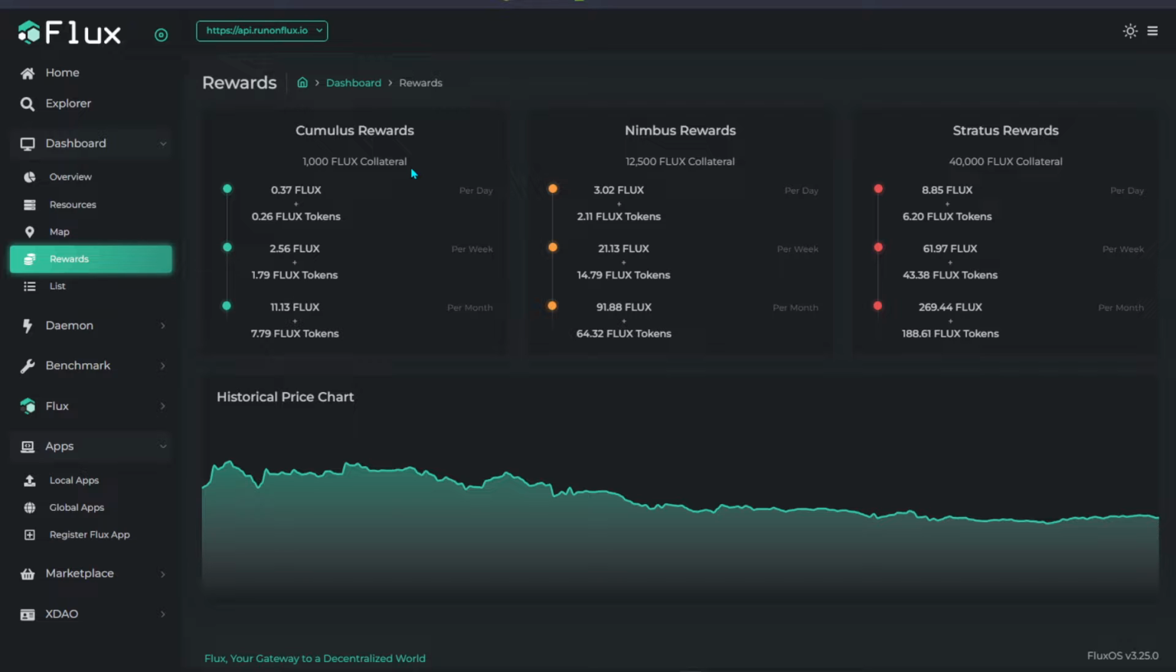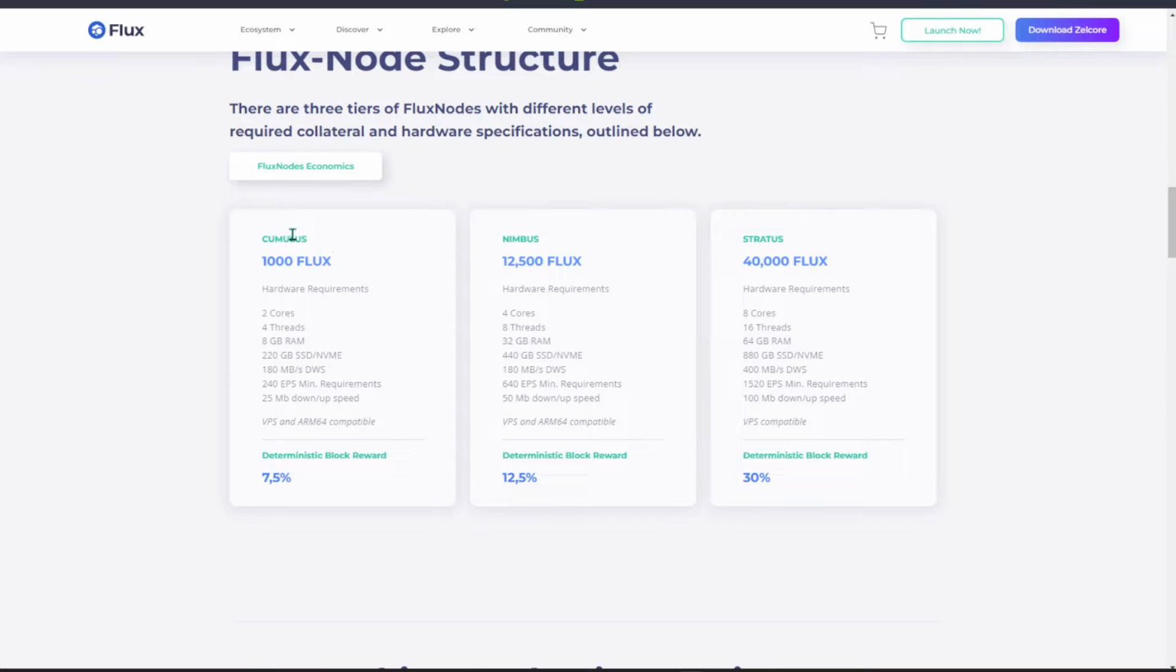And after that, your node itself will require certain hardware to support this type of node. So we can look at the hardware as of now. For Cumulus, you need to have 1000 Flux, and the hardware requirement is 2 cores, 4 threads, 8GB, and after that 220 SSD or NVMe, and of course a decent internet speed. And of course your processor must be able to meet the events per second minimum requirements.